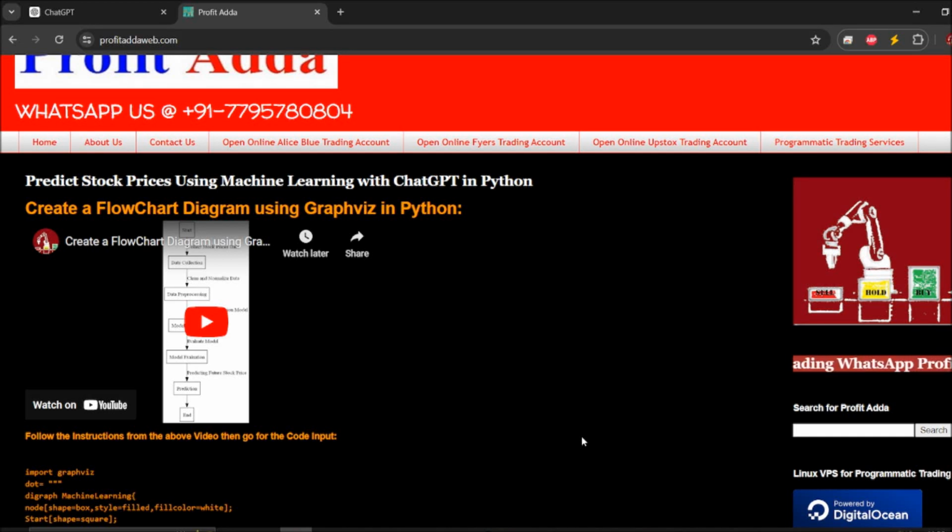So today I'm going to talk about how you can predict the close price based on the open price using machine learning with ChatGPT in Python.